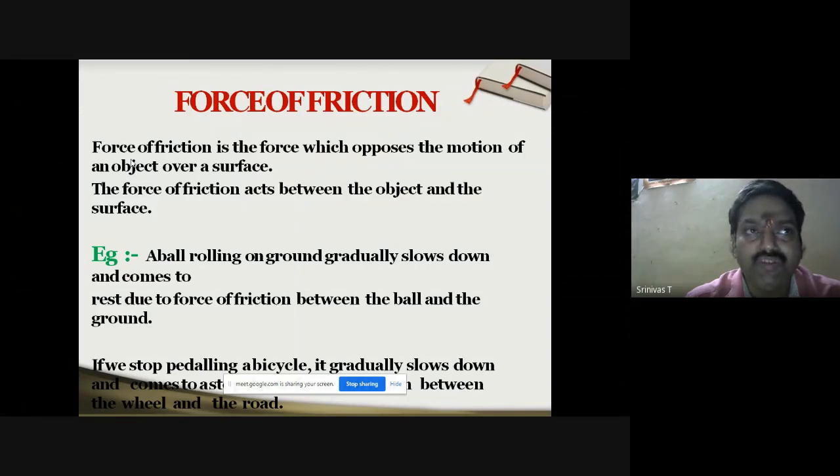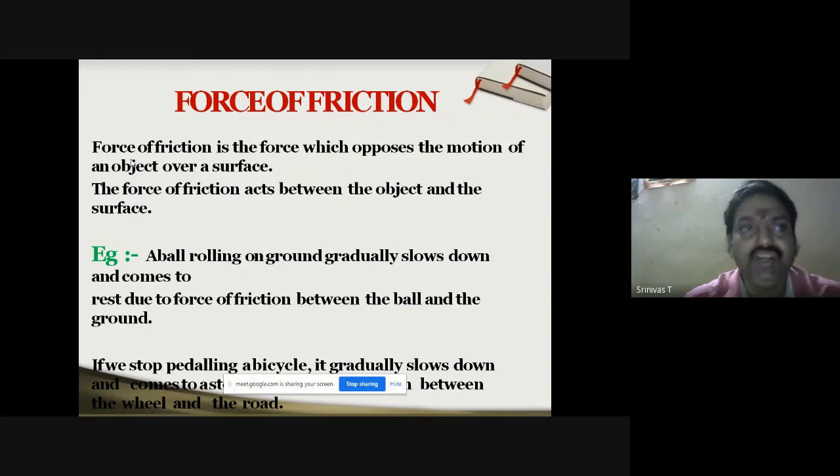So what is force of friction? As the name implies, it is a force which opposes the motion of an object over a surface. Whenever any object tries to move on a surface, there will be an opposing force, which is caused because of the irregularities present on the surface. So as such, we can take friction as the opposing force.